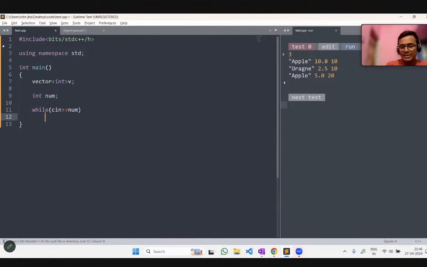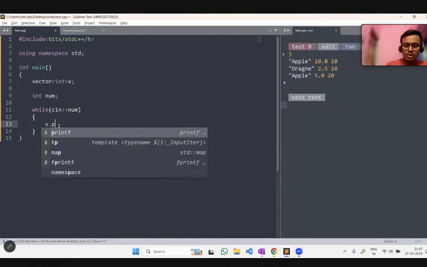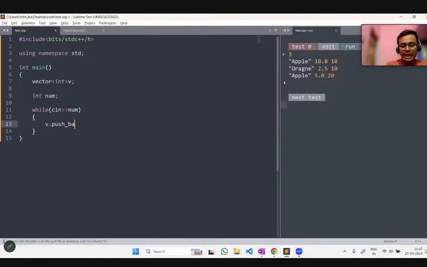They take that num as input, and because this num has data type integer, whenever I take it as input, it will give me true only when there is a value to be taken as input. So whenever taking a variable as input gives me true in a conditional loop, that means there is a proper value present. So whenever there is a proper value present, let's directly add that into your array.